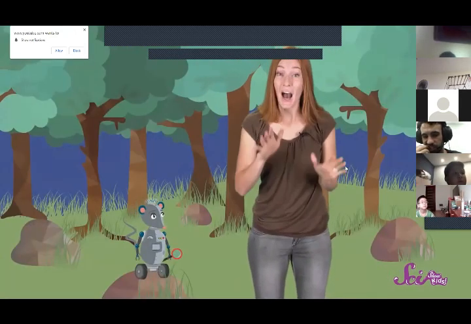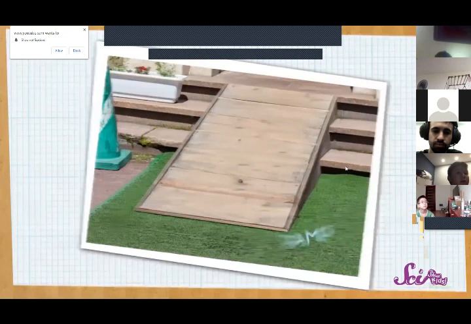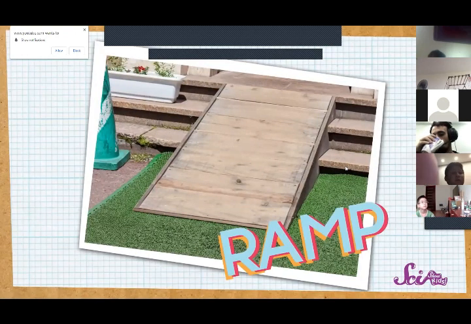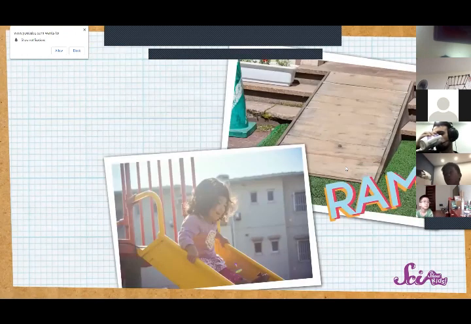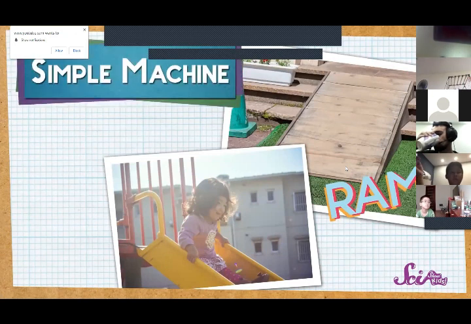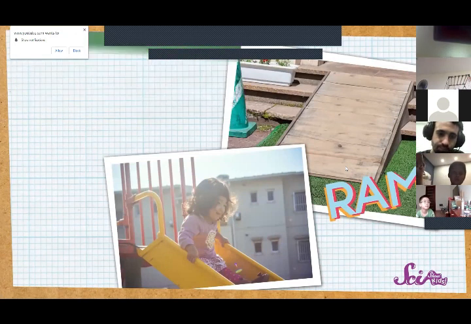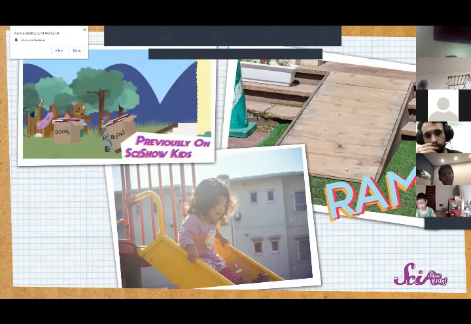Great idea, Squeaks. A few weeks ago, we used a tool called a ramp to help us do work. A ramp, which looks a lot like a slide, is one kind of simple machine. Like all machines, a simple machine is just something that makes work easier. That ramp sure helped us move those books into the house. And there's another simple machine that we can use to help us turn over those rocks.